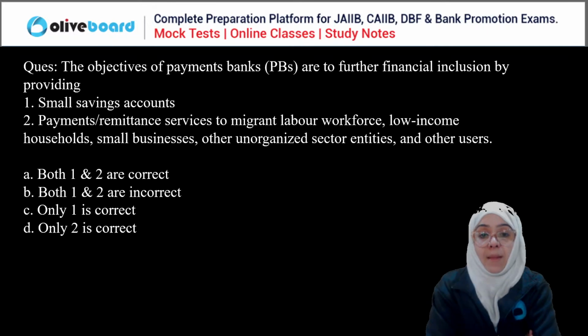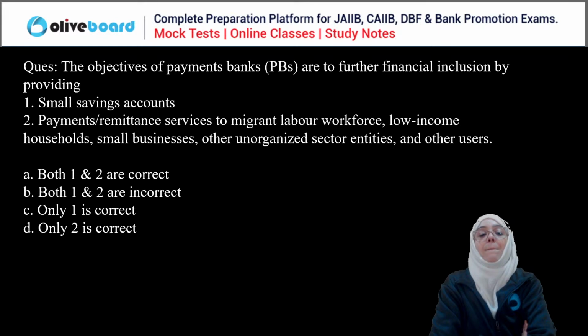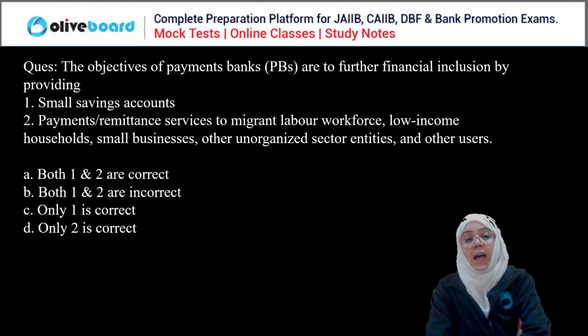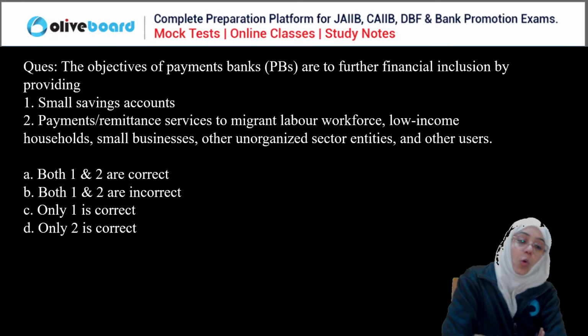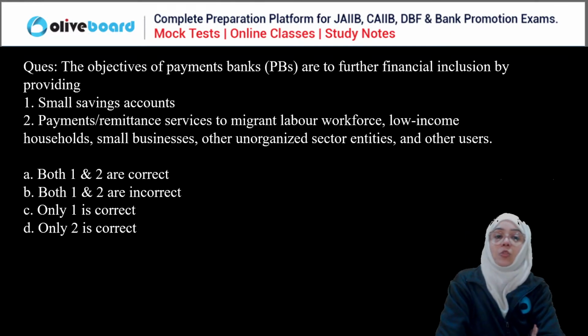The objective of the payment banks is to further financial inclusion by providing what? First, small saving accounts. Second, payment and remittance services to the migrant labor workforce, low income households and small businesses, other unorganized sector entities and users. So you have to choose: both are correct, both are incorrect, only one is correct, or only second is correct. Everyone, please answer this question.